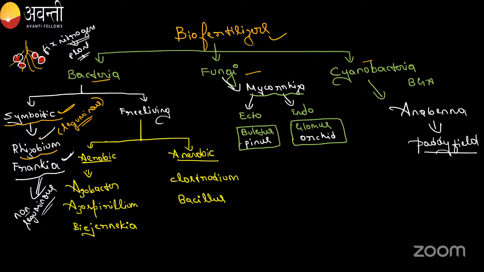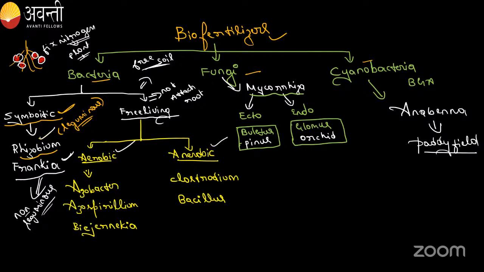But some bacteria are free living. They do not attach to the root; they are freely living in the soil, but they still fix nitrogen. In that group we have two types of microbes: aerobic bacteria and anaerobic bacteria.